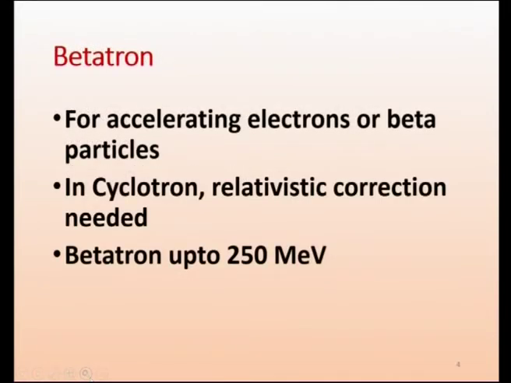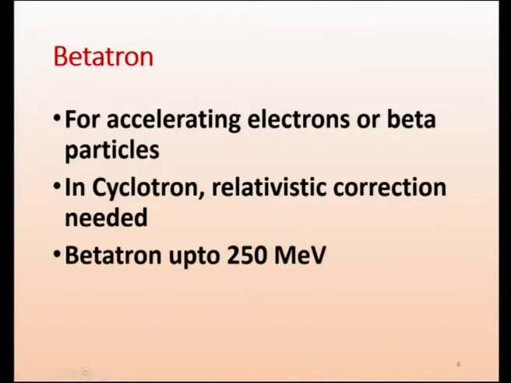So, the betatron is meant for accelerating electrons or beta particles. A beta particle is nothing but an electron. It is coming from within the nucleus, and we call it a beta particle. It is basically an electron, a negatively charged particle. So betatron, electron, both are the same, only the origin is different. An electron can be obtained from atomic shells, whereas a beta particle is obtained from within the nucleus, but both are electrons. So this is meant for accelerating electrons, and we call it betatron.